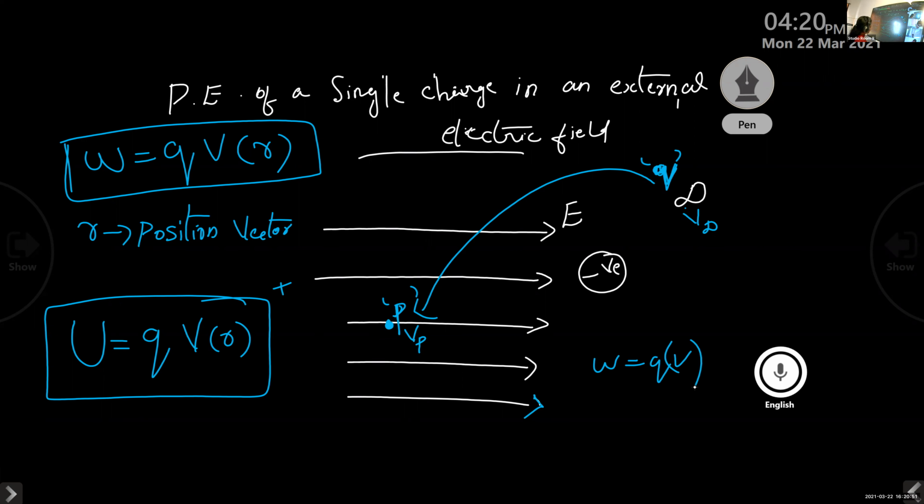So we have W equals Q into Vp minus V infinity, but the potential at infinity is 0, so that term cancels.